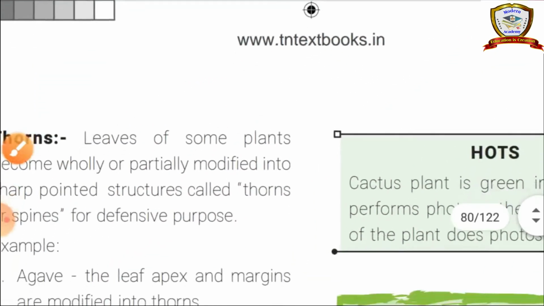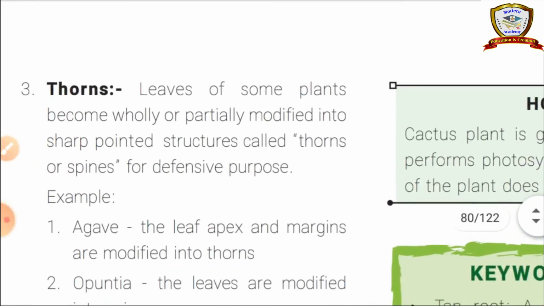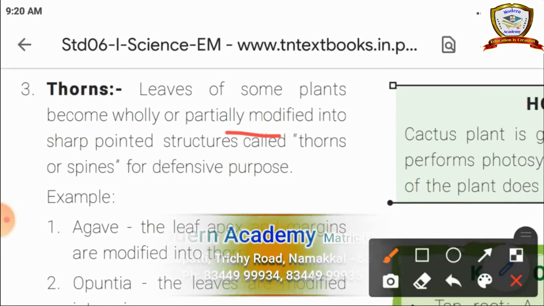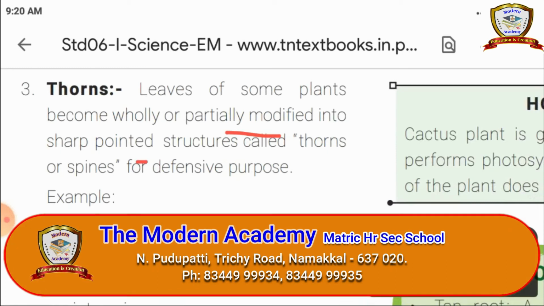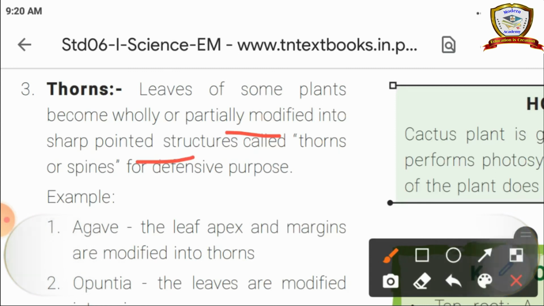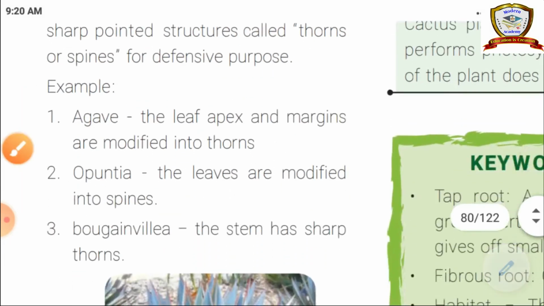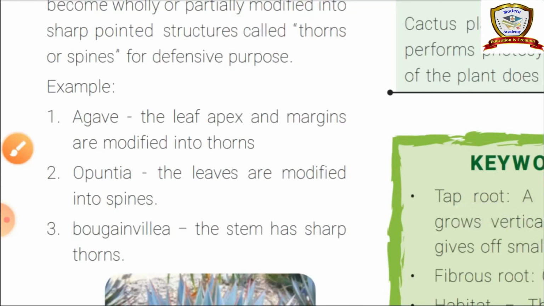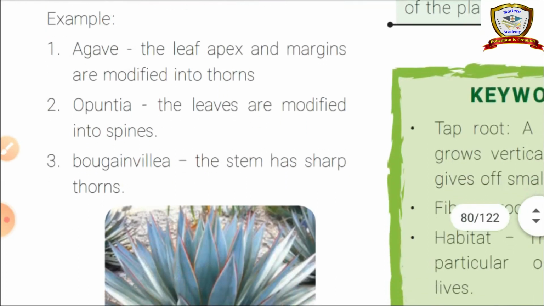And next one, thorns. Leaves of some plants become wholly or partially modified into sharp pointed structures called thorns or spines for defensive purpose. Example, agave, opuntia, bougainvillea. In agave, the leaf apex and margins are modified into thorns.